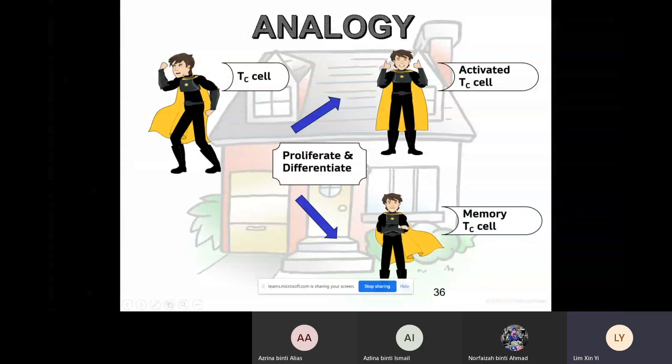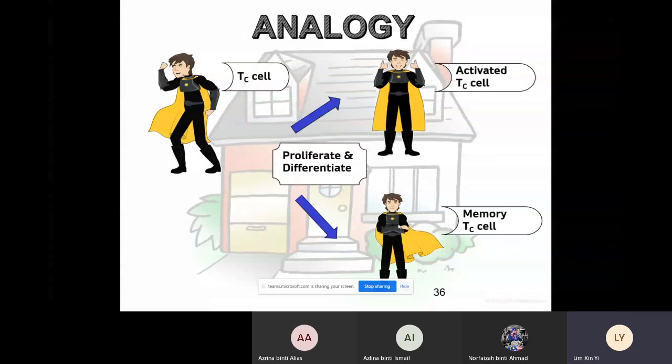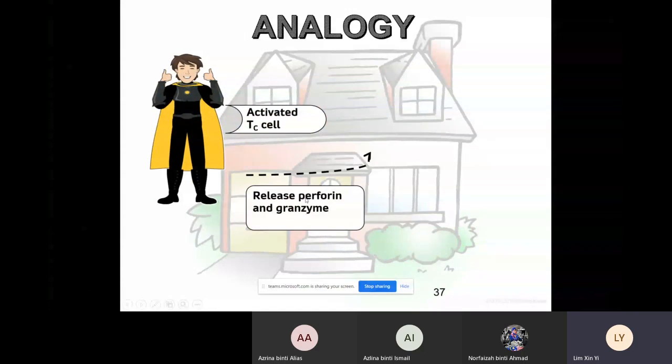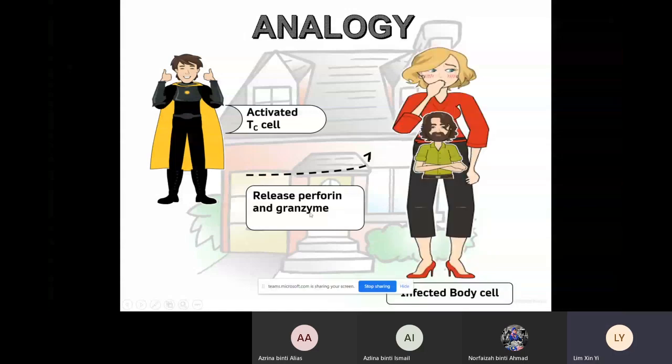Now the activated cytotoxic T cell will release a kind of protein called perforin and granzyme to our infected body cell. This infected body cell will receive the perforin from the activated cytotoxic T cell. Perforin will make pores on our infected body cell like this, so you will see that the infected body cell has pores on the surface.